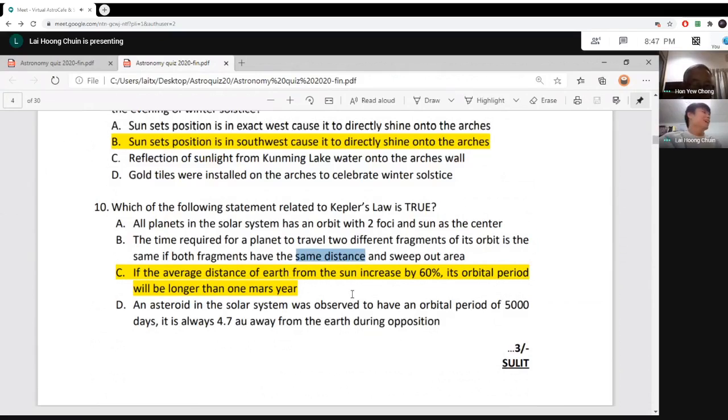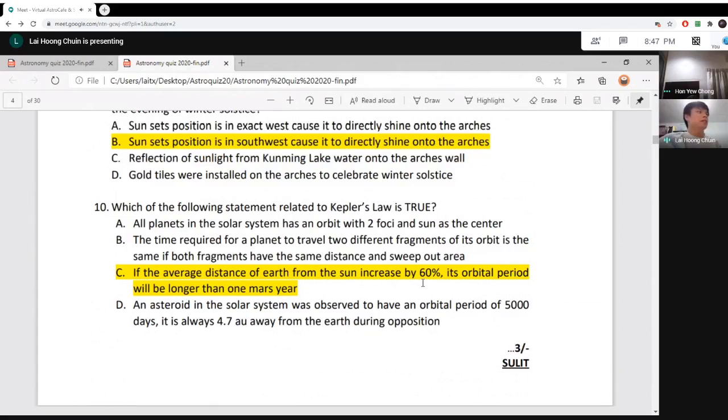And C is correct. If the average distance of Earth from the sun increased by 60%, the orbital period will be longer than 1 Mars year. This is based on Kepler's third law.